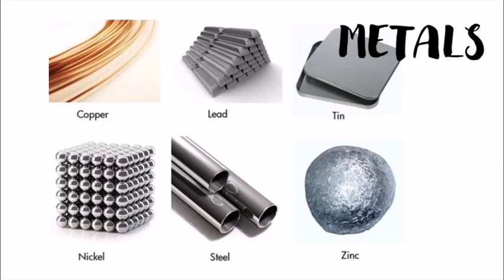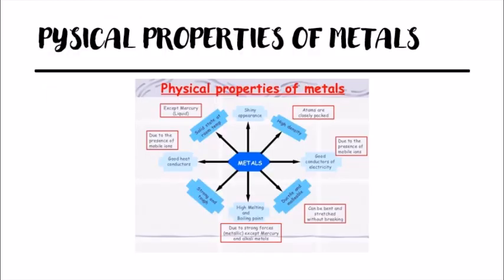So the examples of metals include silver, iron, copper, aluminium, magnesium, etc. Now if I ask you how does a metal look, or if I ask you to describe a metal, in simple language you will say that metals are hard, metals have luster, they are good conductors of heat and electricity. You can even bend metals into thin wires and thin sheets. So all these properties are of metals, and metals have some physical and chemical properties.